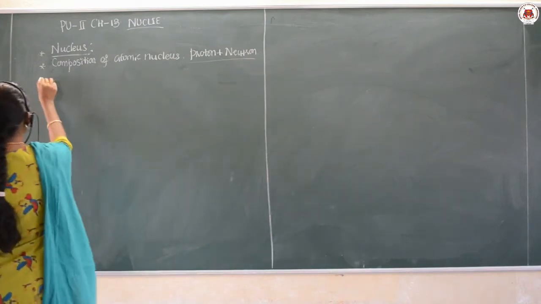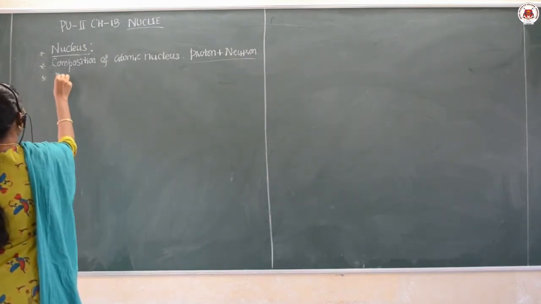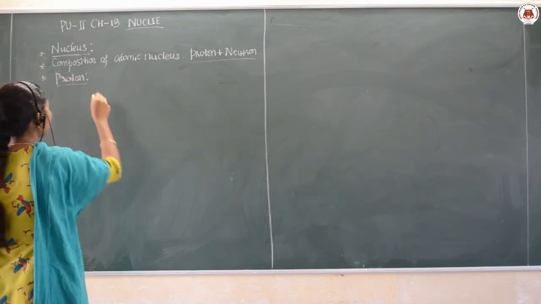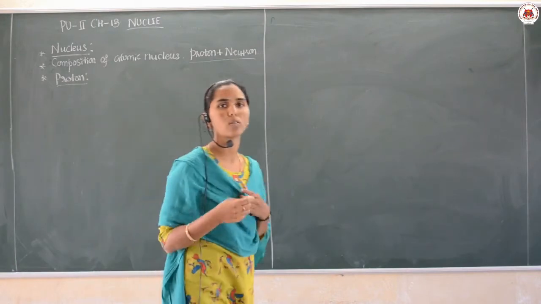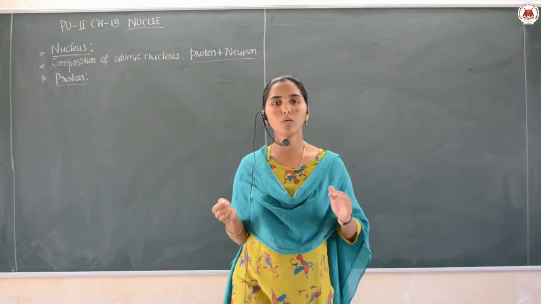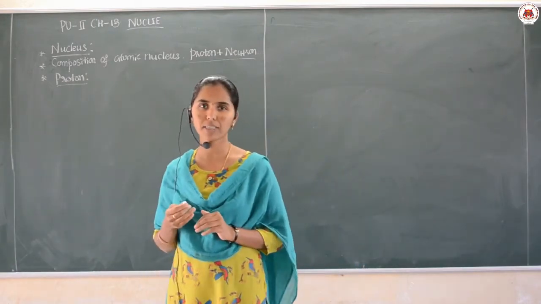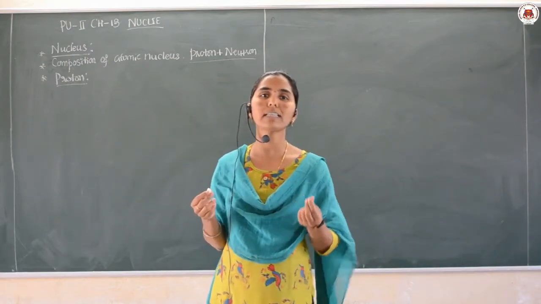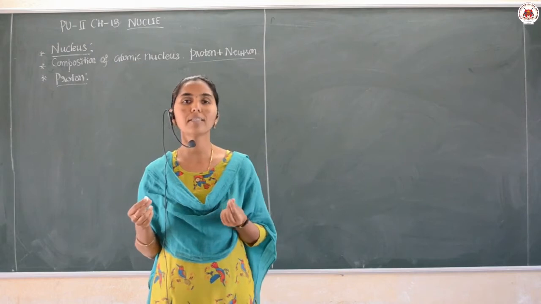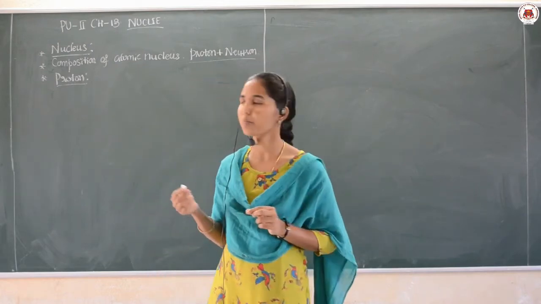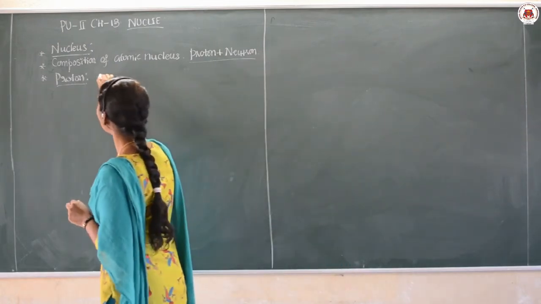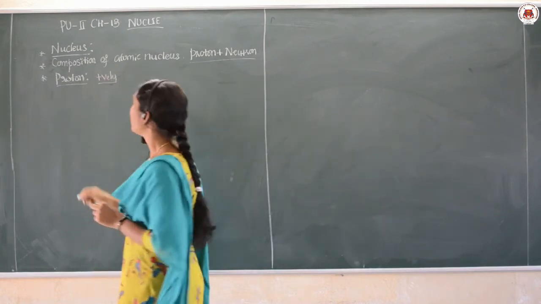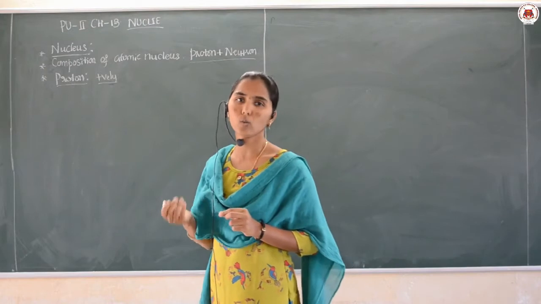Then first let us talk about what a proton is. From earlier days you are studying about the proton, neutron, electron, all the concepts both in physics as well as chemistry, right. Proton is a positively charged particle present inside the nucleus.